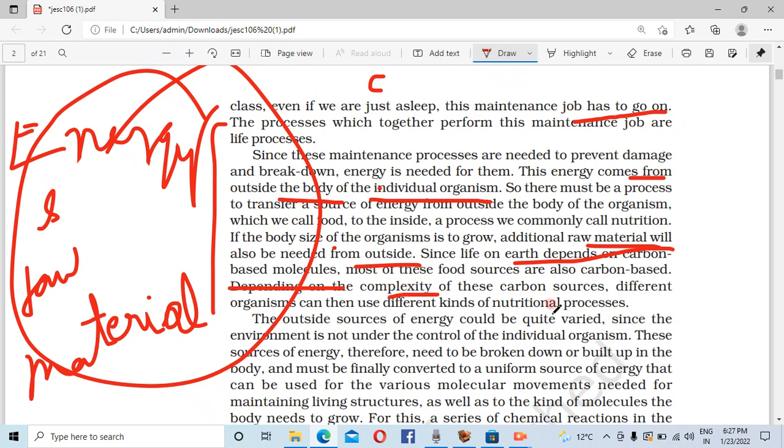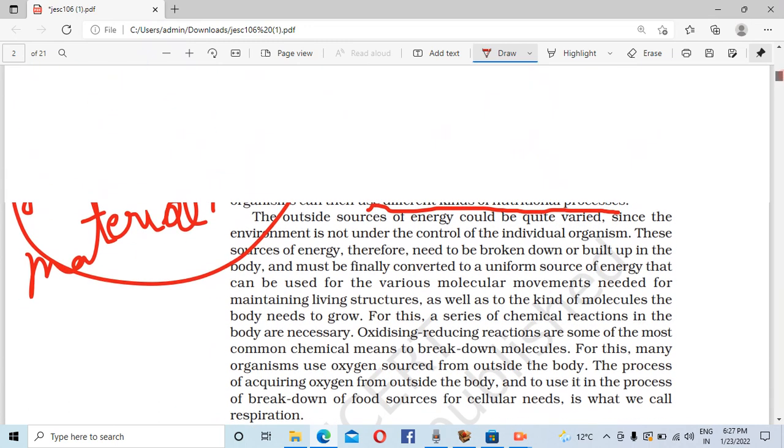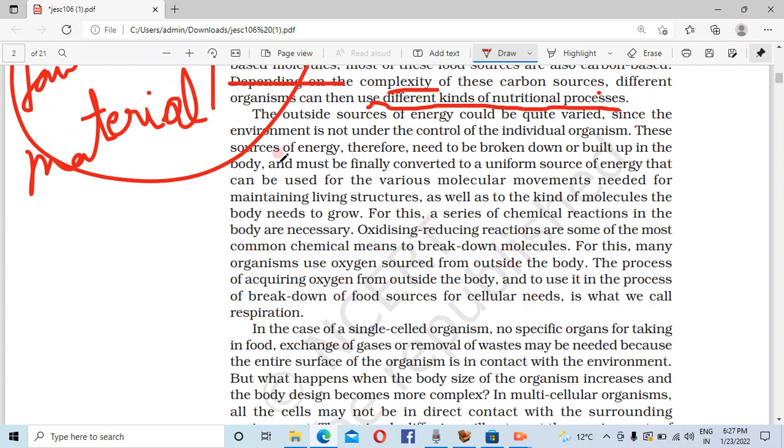Depending upon complexity of these carbon sources, different organisms can then use different kinds of nutritional processes. Different types of organisms, different types of processes use करती है. The outside sources of energy could be quite varied since the environment is not under the control of individual organism.